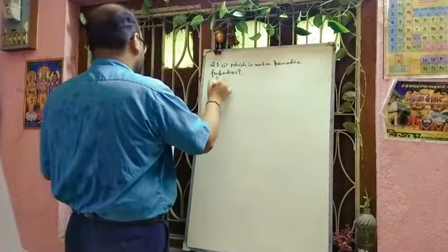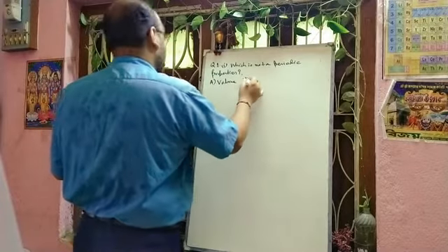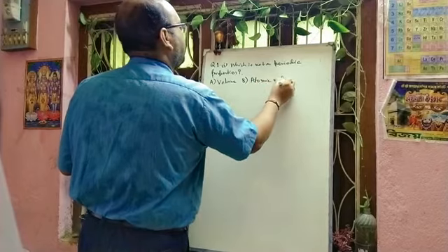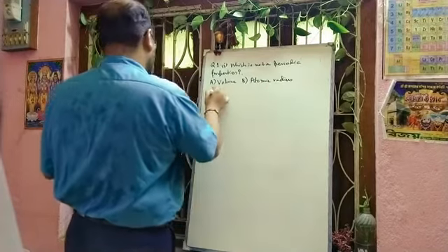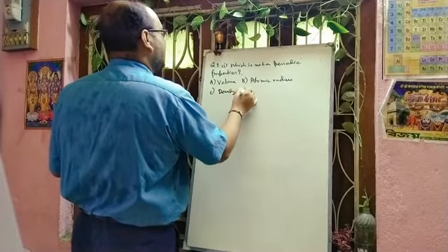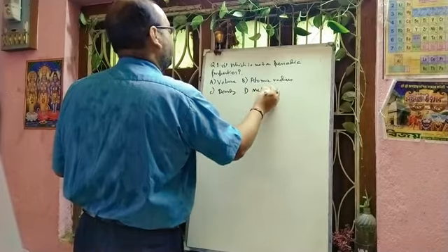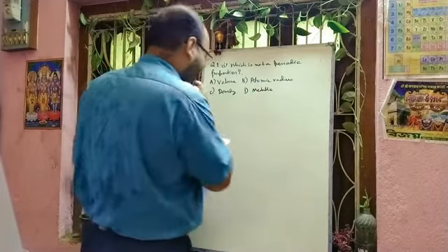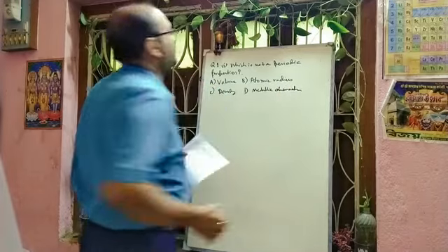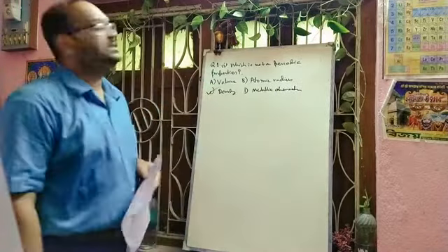Option A is given volume, option B is given atomic radius, option C is given density, and option D is metallic character. So definitely your answer will be the density. Density is equal to mass by volume. That is not a periodic property.